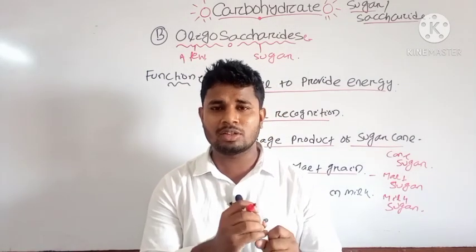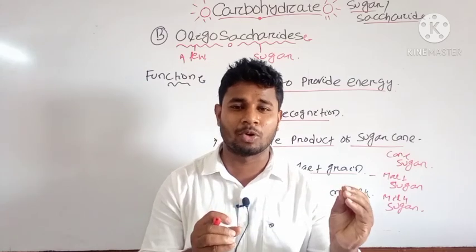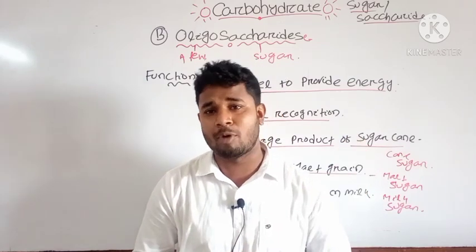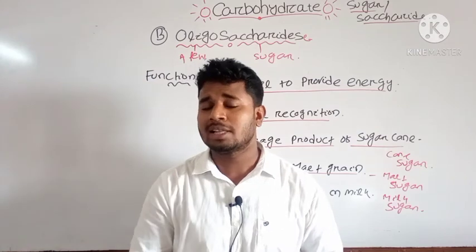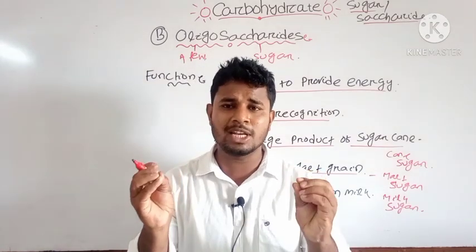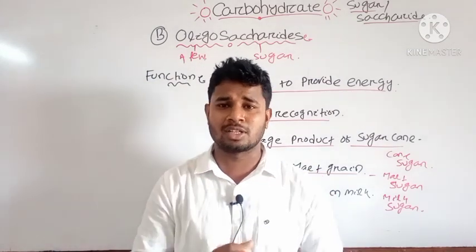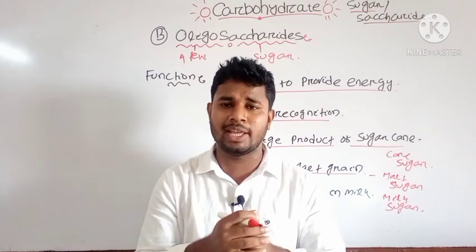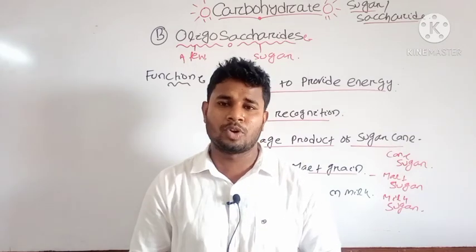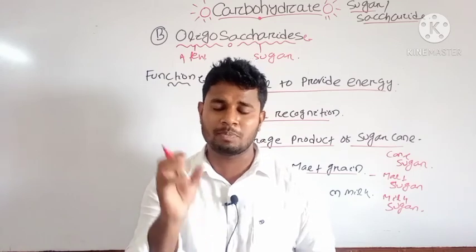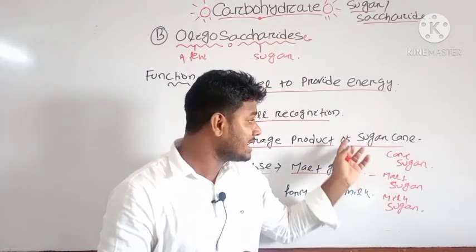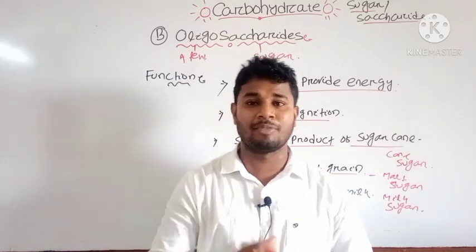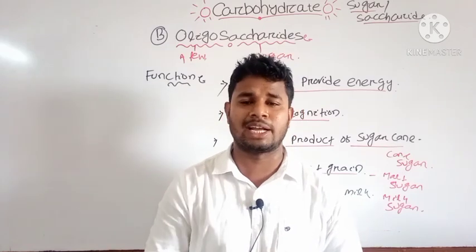Okay, you can see here the best example, it is a glycosidic bond, which is different from your peptide bond formation. What is the peptide bond? It is mostly formed in your protein structure. Amino acids help in the joining, and they form the protein structure by formation of peptide bond. But here it is glycosidic bond. It is the basic difference between the peptide bond and glycosidic bond.